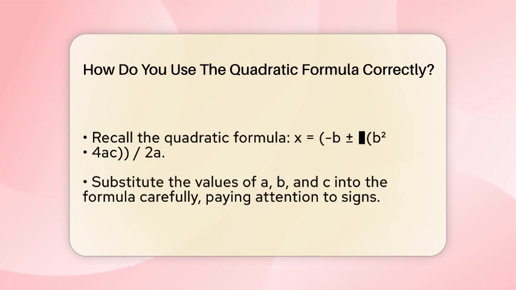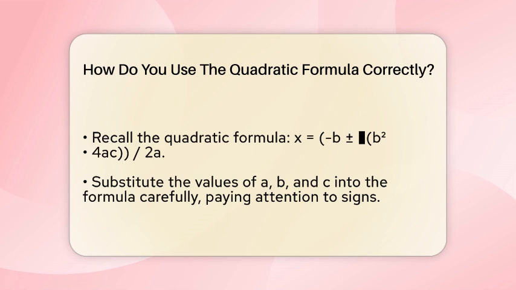Once you have the formula, substitute the numbers for a, b, and c into it. Be careful to copy the signs exactly. For example, with a equals 3, b equals -5, and c equals -7, you would write x equals -(-5) plus or minus the square root of (-5) squared minus 4 times 3 times -7, all divided by 2 times 3.